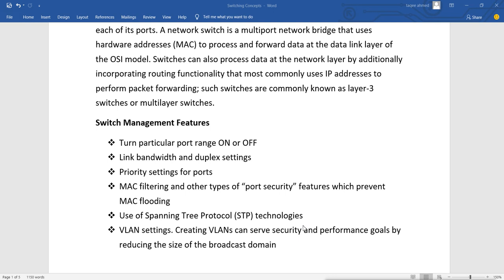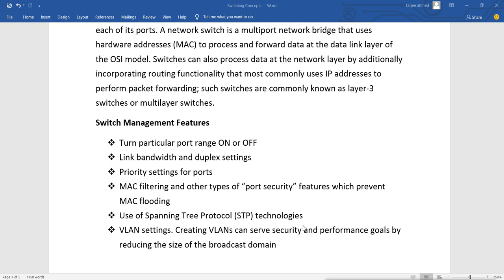Then we can use spanning tree protocol technology, which is to prevent looping. We have layer 3 loops in routers, and in switches we have layer 2 loops. For preventing those layer 2 loops we have a protocol technology that is called spanning tree protocol. And this is also a management feature which is available in the switch.